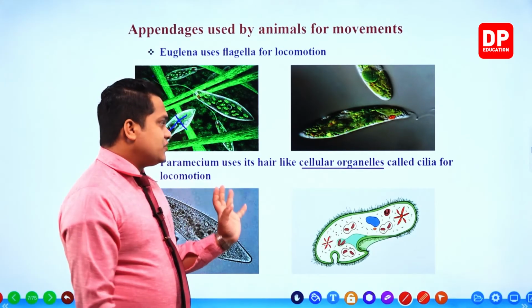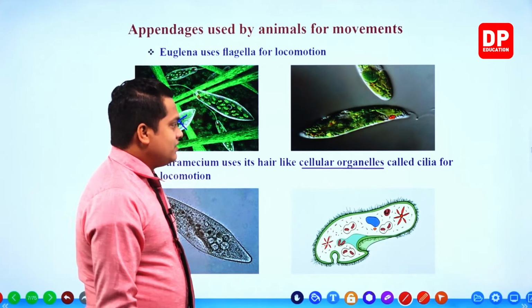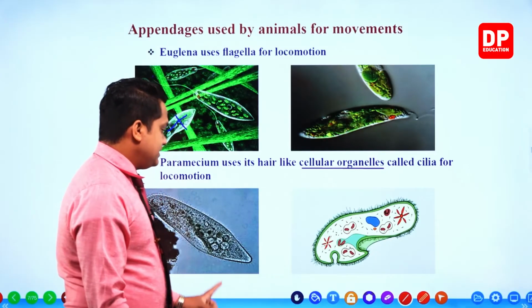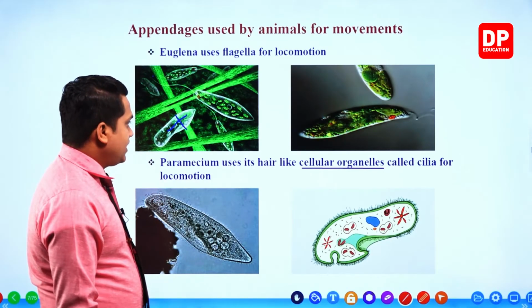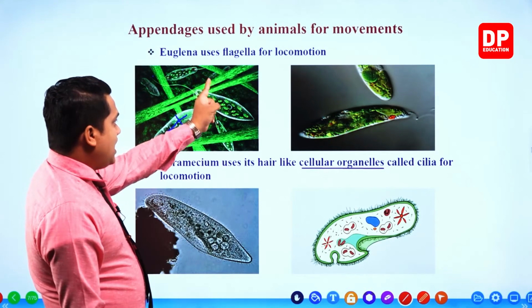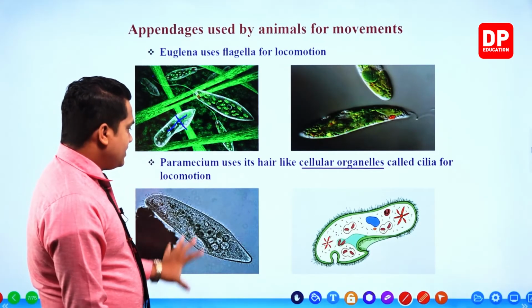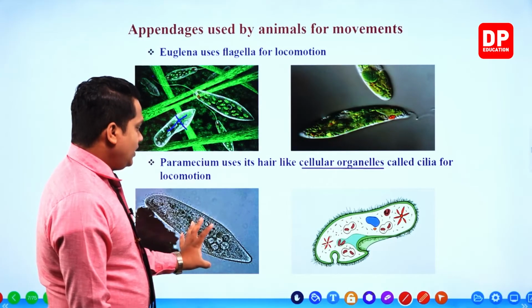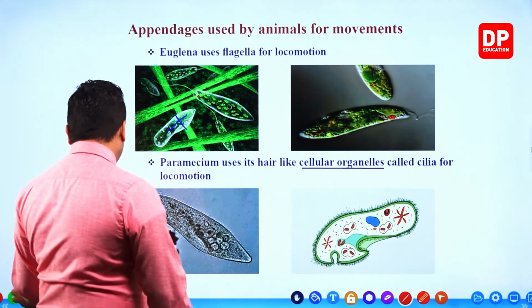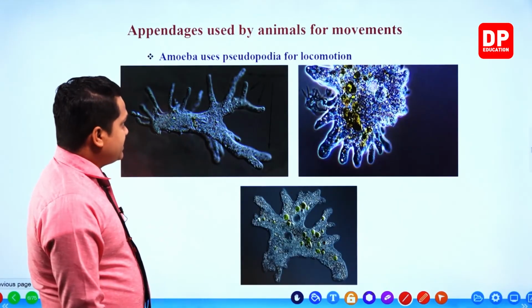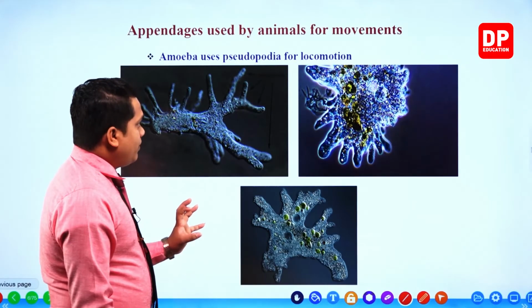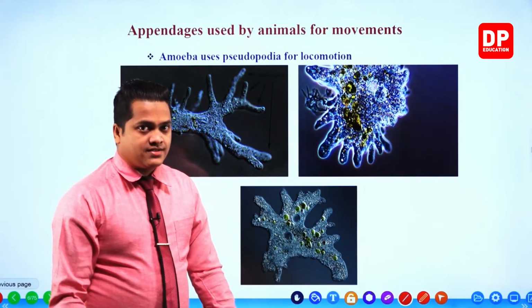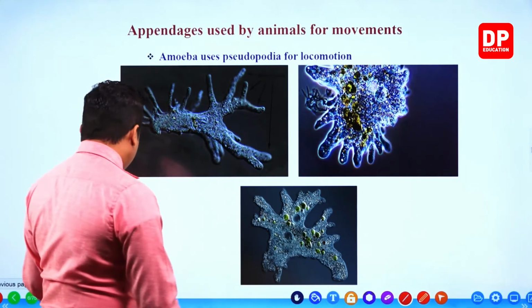So paramecium uses hair-like cellular organelles called cilia for the locomotion process. So these are the cilia. So flagella, euglena; paramecium, cilia; then the previous one, pseudopodia, amoeba. Pseudopodia or false legs or false feet, amoeba. Right then.